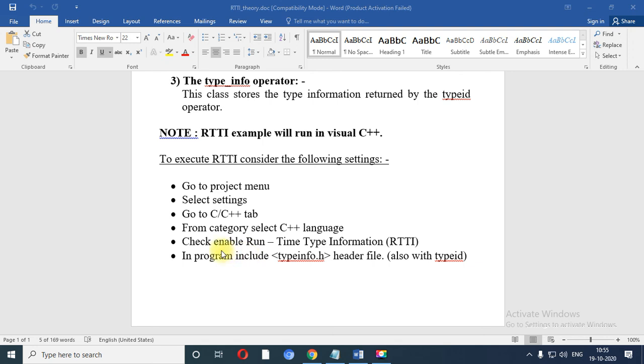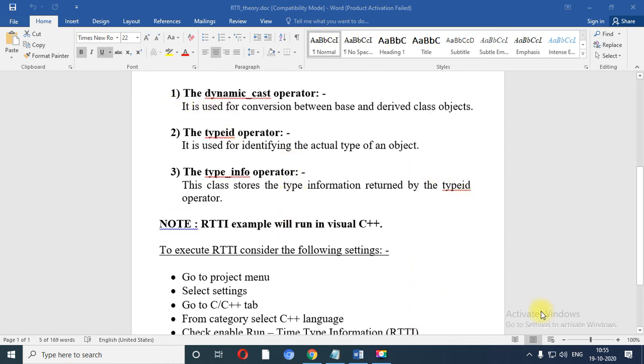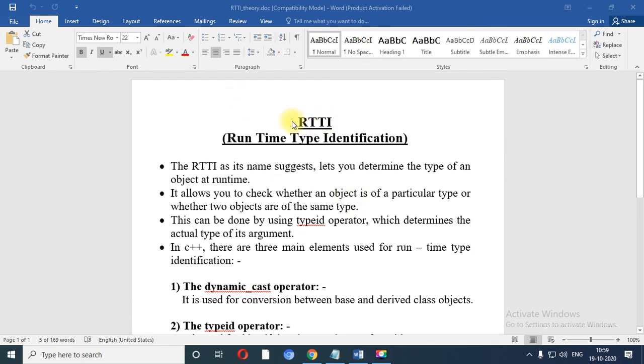Then you have one checkbox, runtime type information, which you need to click, and at last you need to include the header file typeinfo.h. Using this header file you have the typeid variable, through which you can get the information regarding the id of your type.